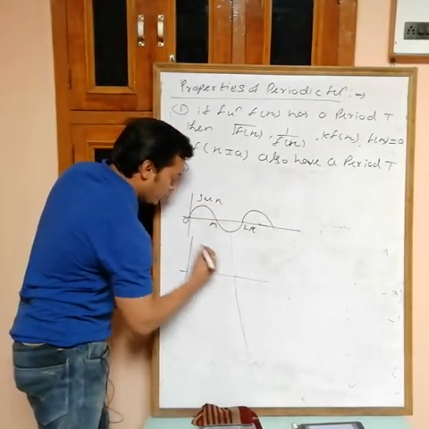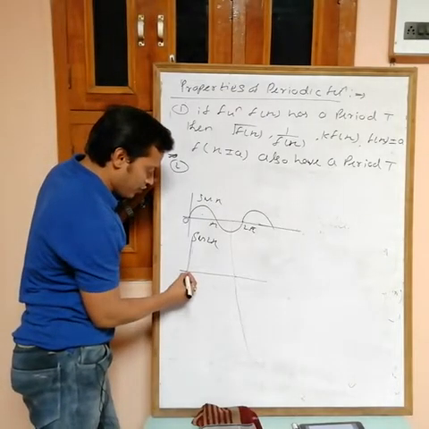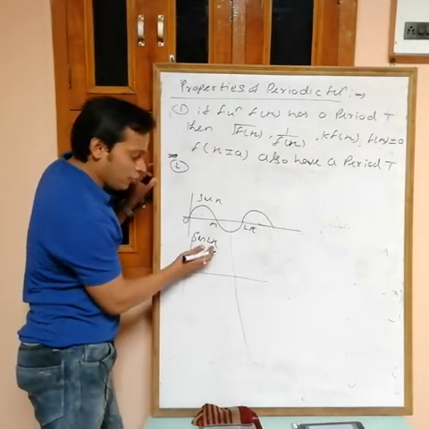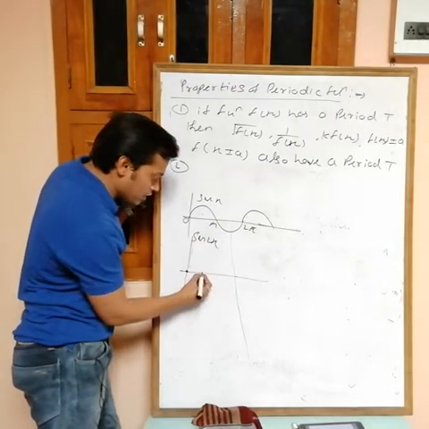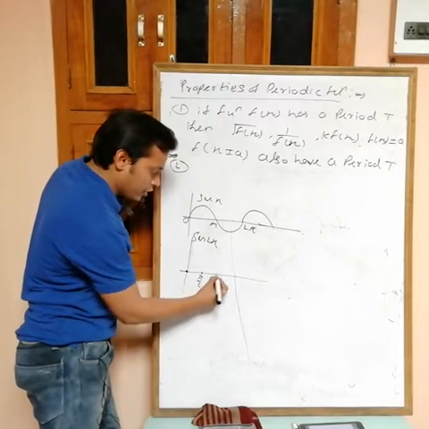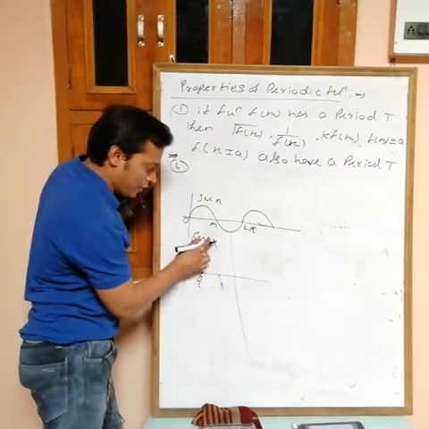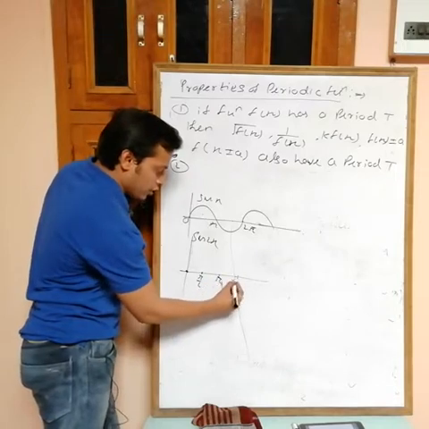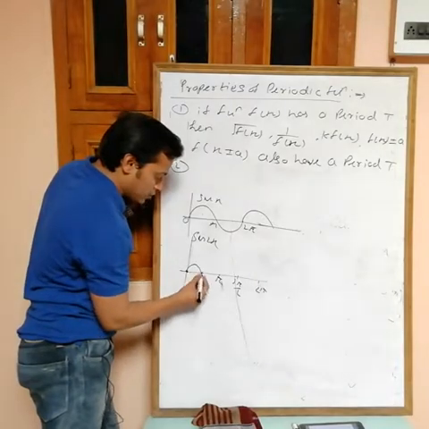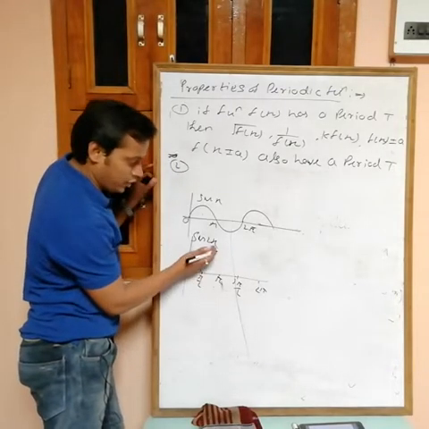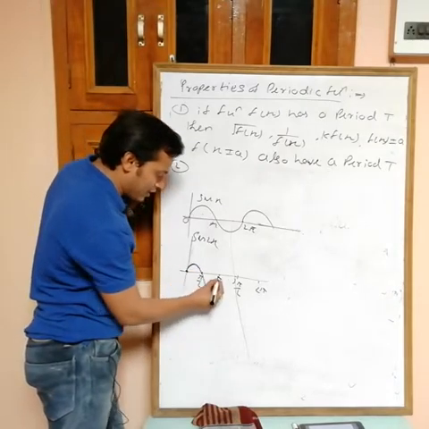Now if you draw the graph of sin 2x, that is also done in 11th. Put 0, we get 0. Now put pi by 2: pi by 2 into 2 is pi, and sin pi is 0. It means this becomes 0 at pi by 2. Now put pi, then this becomes 2 pi, and sin 2 pi is 0, but the value of x is pi. Similarly 3 pi by 2 and 2 pi. If you draw the graph, you will get it like this. At pi by 4 you will get 1, because at pi by 4 the total becomes pi by 2. So at pi by 4 you will get 1, and the graph is like this.